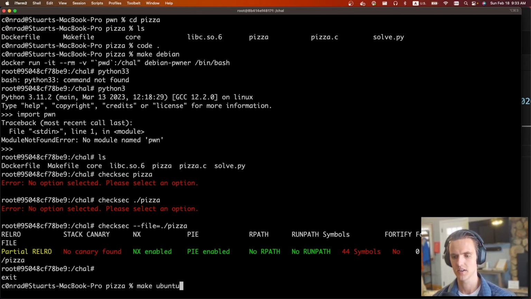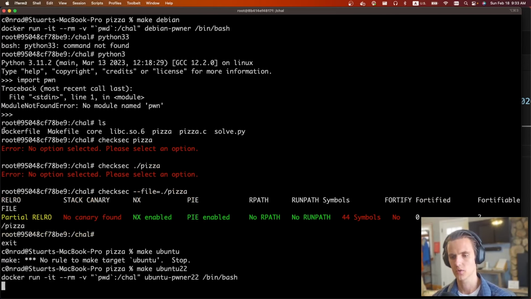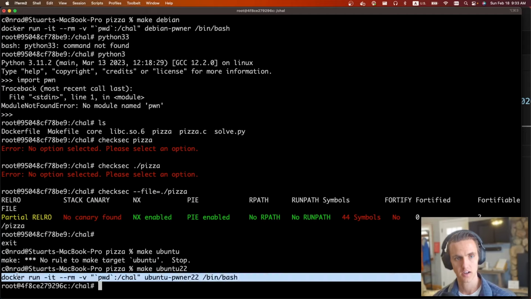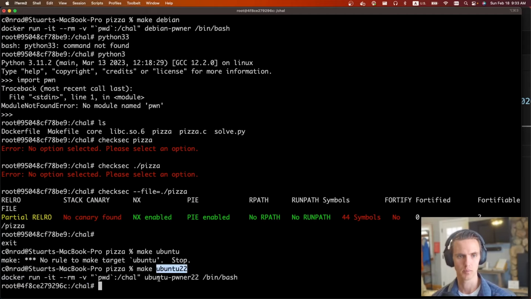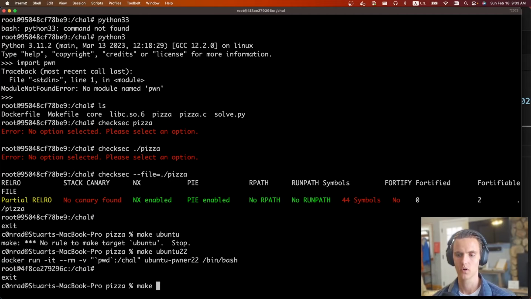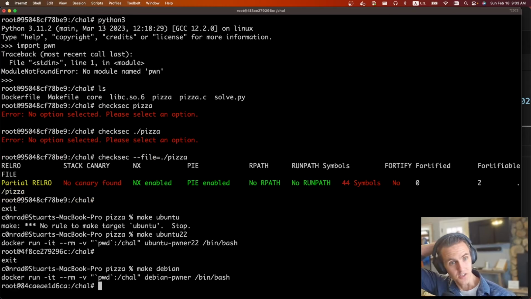You might notice I do CTF Ubuntu or make Ubuntu 22 a lot. So I am jumping into a Docker container I created that has all my tools for Ubuntu 22. I also have one for Debian. And this again has all my tools, and what I do every once in a while is if there's a Debian version that's specific for a CTF, I will just rebuild my Debian container that already has all my tools with the correct version so that I know it is using the exact same system. It's going to have the exact same libc, all that stuff. And so then I can test it in this container and I know that things are going to align correctly. So I highly recommend doing that if you're having libc alignment issues.